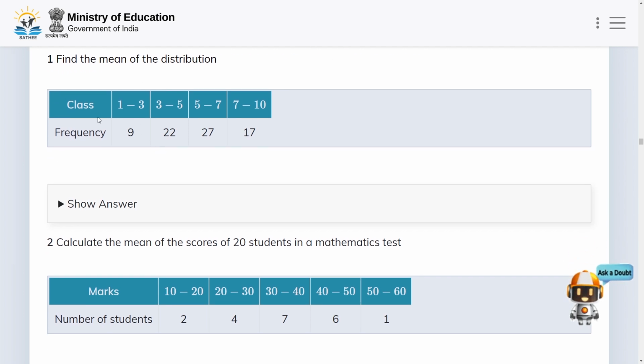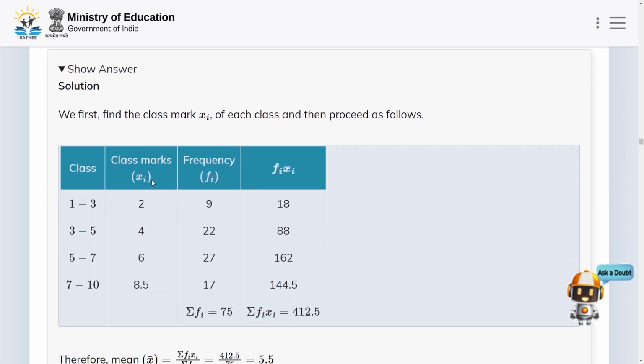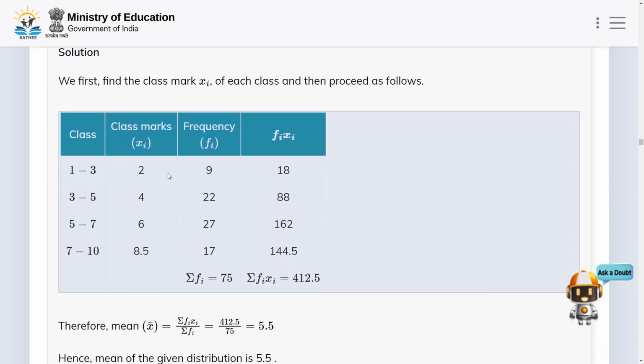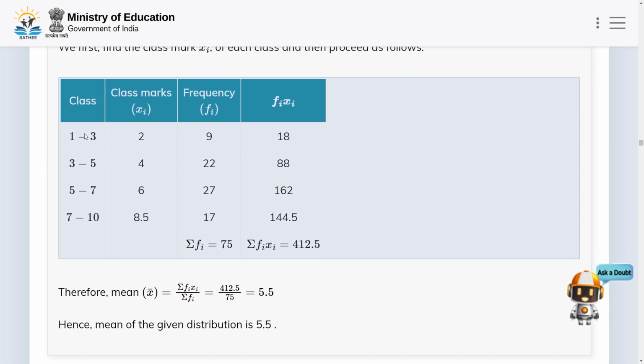We have been given this table, and by using this table we need to find the mean of the distribution. We first find the class mark xi of each class and then proceed as follows. For the class 1 to 3, the class mark is 2 and the frequency is 9, so fi xi is equal to 18.